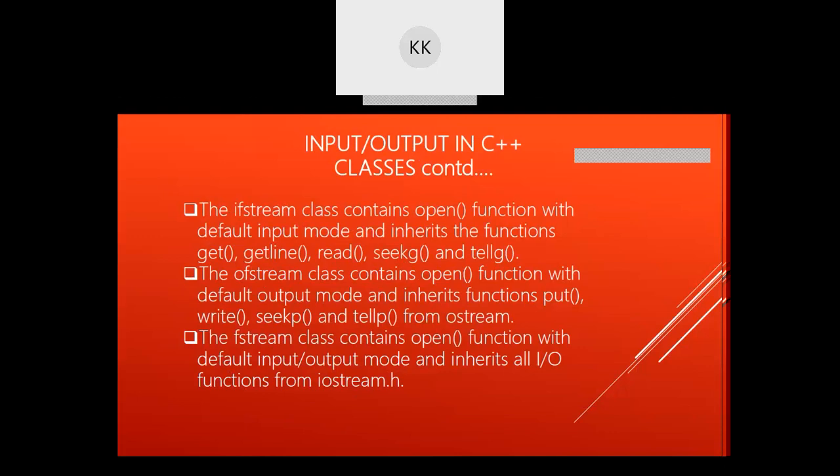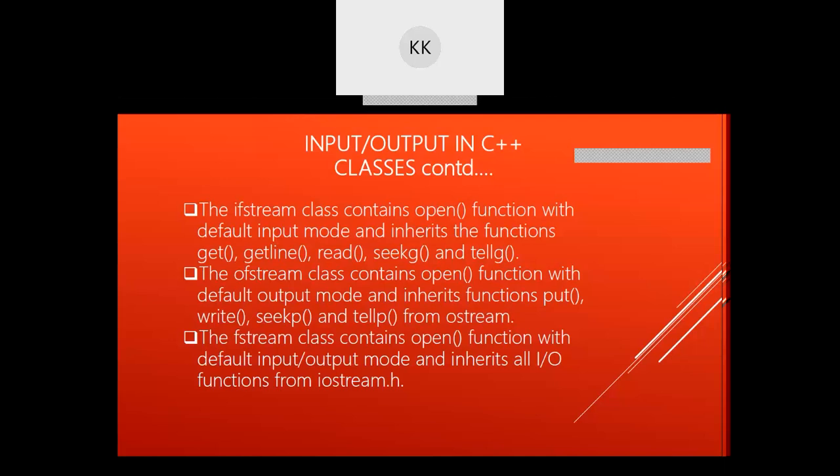Then you have function like get, because it is reading. So you have getline, it will read a line, then read function, then seekg. Seekg is a function which will move your cursor to a particular location for reading, and tellg will give the position of the cursor from which you can read.